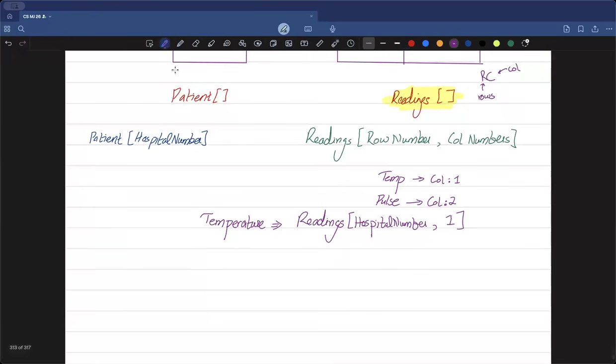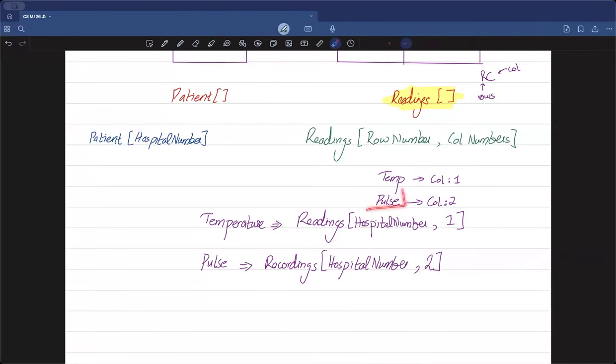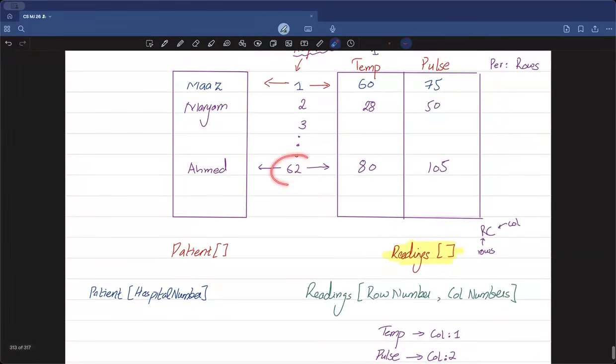And just like that, now if I want to access the pulse values, I'm going to write the keyword readings, and rather than specifying my column number as 1 this time, I'll be specifying the row number as hospital number. And after that, I'll be specifying the second index as 2, because I clearly said that whenever I want to access the pulse values, I want you to go to column number 2. So I now write 2 up here in the column number section to tell the program that, rather than going to column number 1, you now need to only go to column number 2. And whatever your hospital number is, in this case, if it was inputted as 62, go to the 62nd row, but rather than column number 1, focus on column number 2.